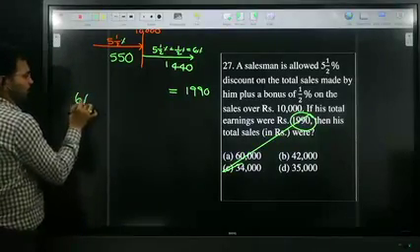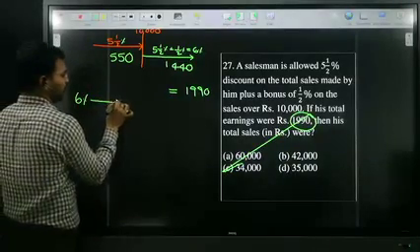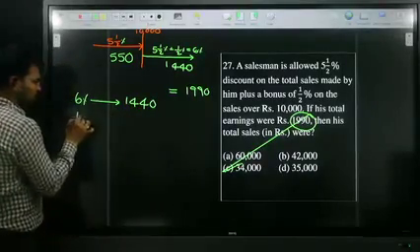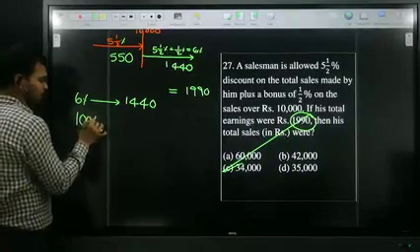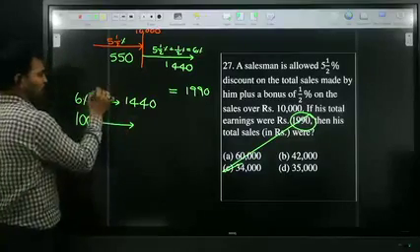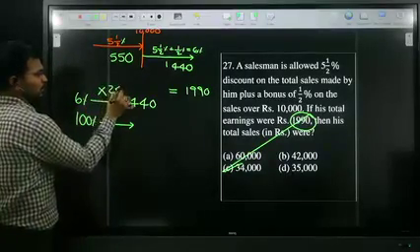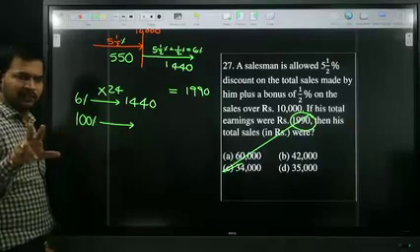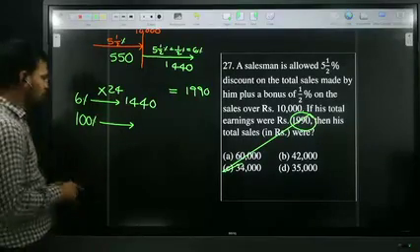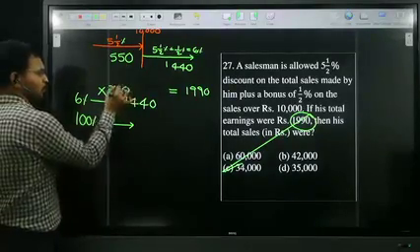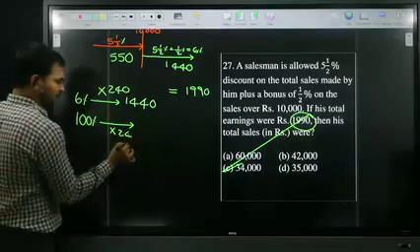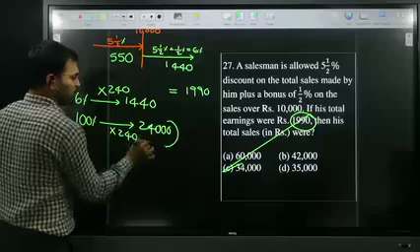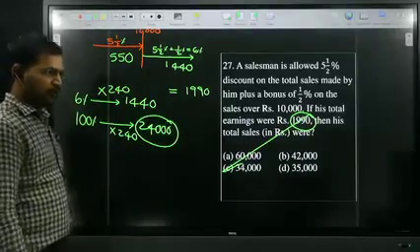Look at me, all of you. 6% is nothing but 1440. Then 100% is what? 6 times how many gives 1440? 6 times 240 is 1440. 240 times of 100, so 24,000. Your answer is 24,000. All of you okay?